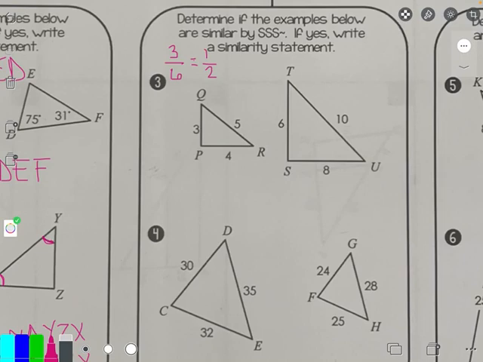Then I'm going to go with my medium leg, I guess. My middle number in this case is 4 on the left. It's not the biggest, it's not the smallest. Medium number on the right is the 8.